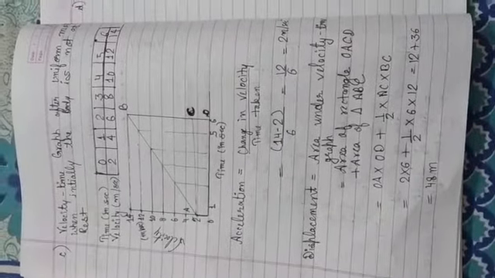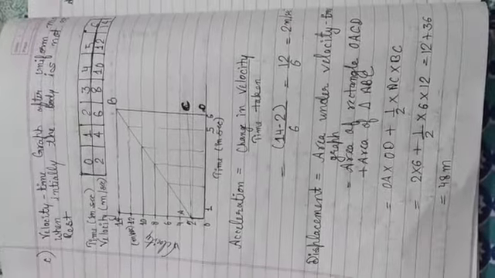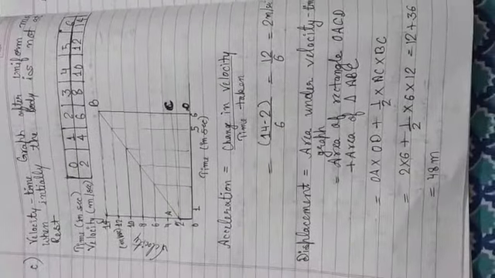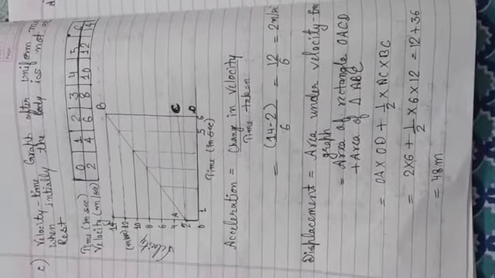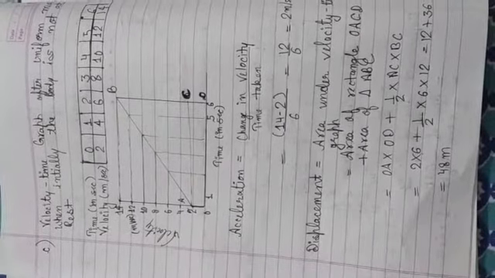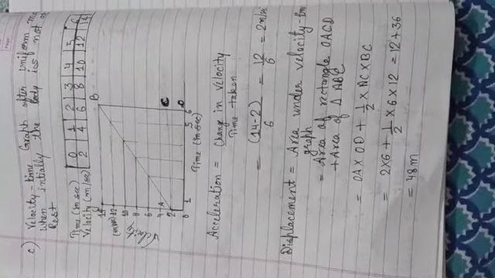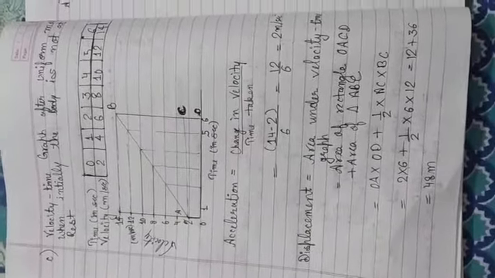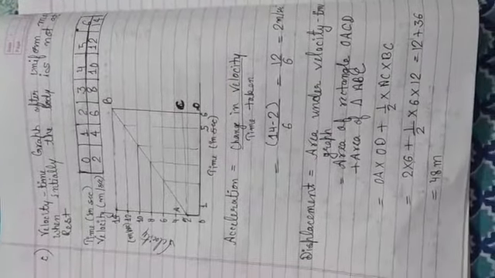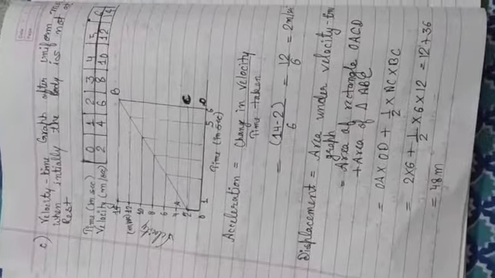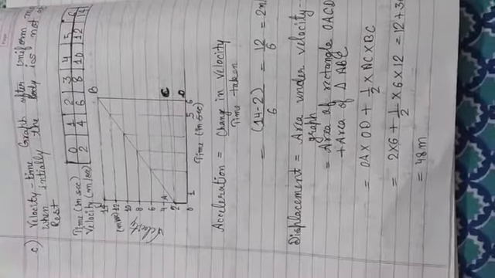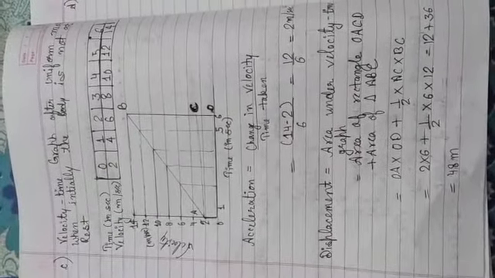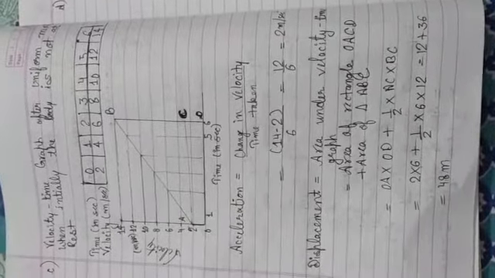So from the velocity time graph we can find out the value of acceleration. Now we will find out the value of displacement with this graph. Again, how can we find it? Area covered by the graph, area covered by OABCD. Here, this AC is the perpendicular which we have drawn from point A on the BD side. So if we find out the area of the upper triangle ABC and the lower rectangle OACD and add them, we can find out the value of displacement from it. And this is what we have done here.